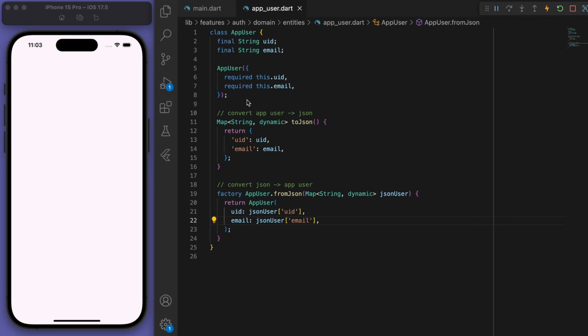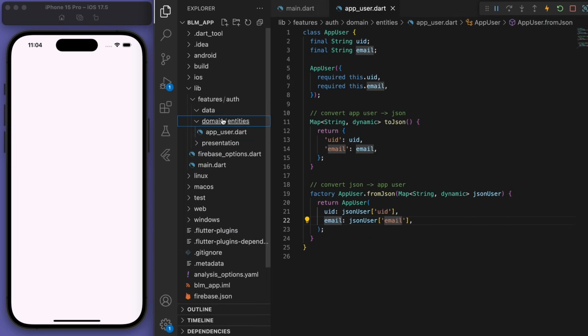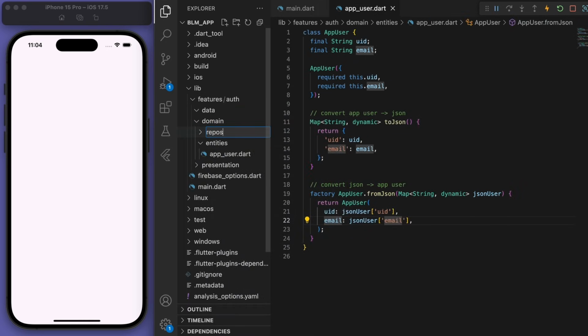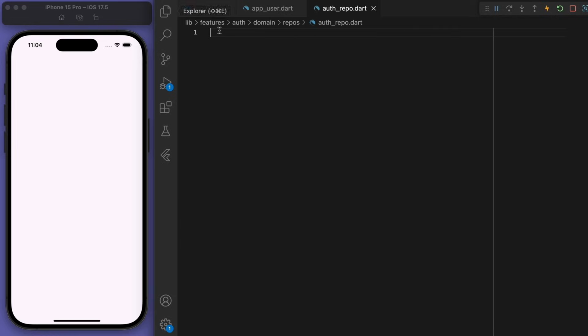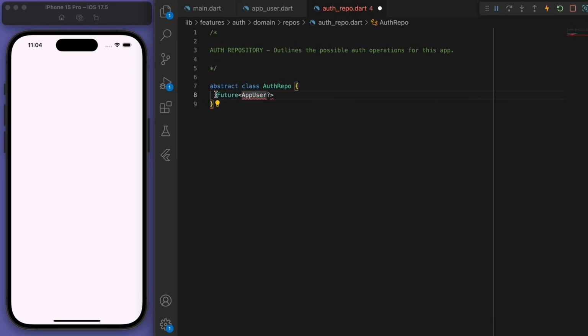Cool, so we've got our app user. Now I want you to create a new folder called repos, and we're going to create an auth repo. So in this auth repository, I'm just going to comment here, we're outlining the possible auth operations for this app. So these are my main auth functions that I want to implement.